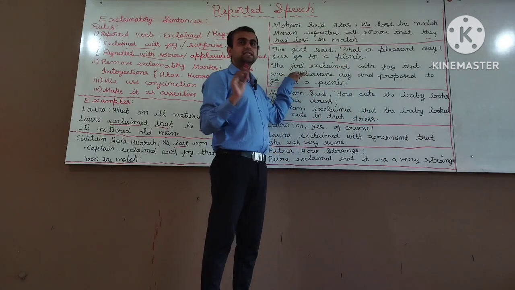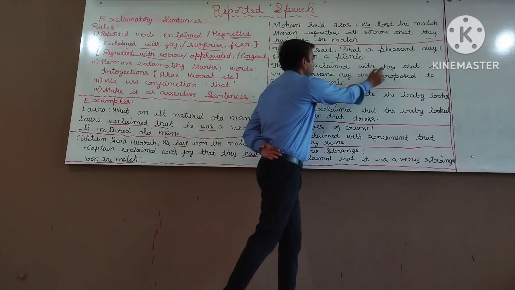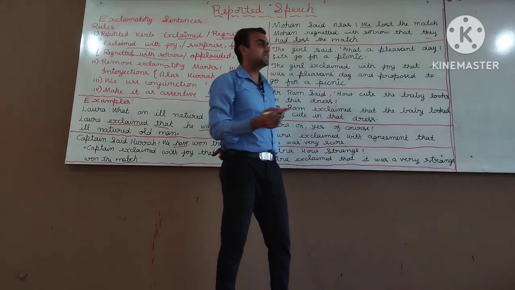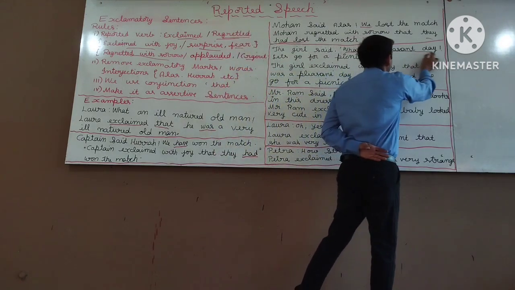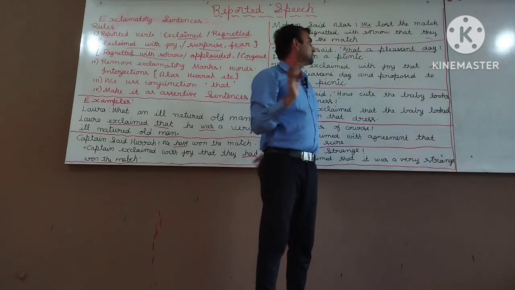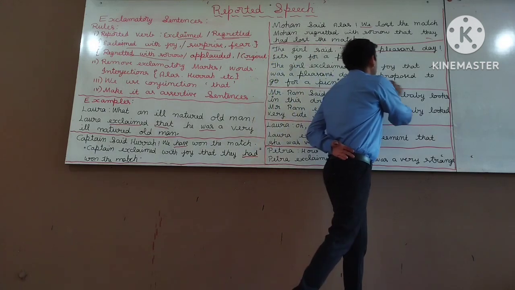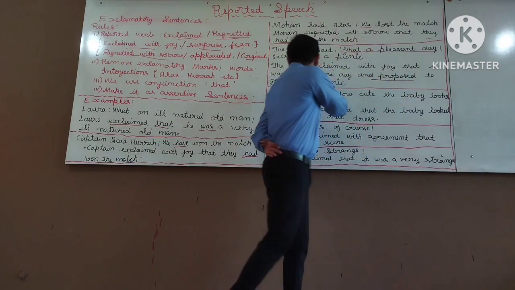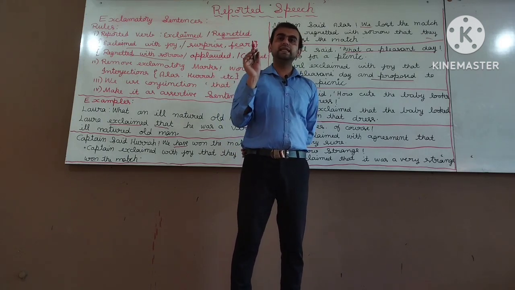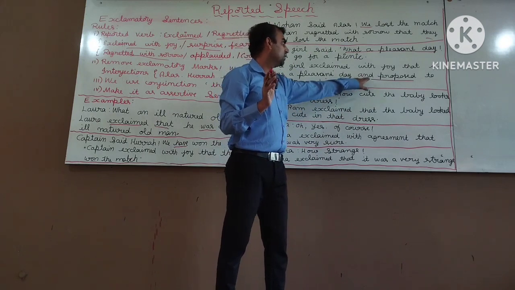Let us see how to change this particular sentence into indirect speech. The girl exclaimed with joy that it was a pleasant day. What a pleasant day changes into it was a pleasant day. Exclamatory sentence changes into assertive sentence. And proposed a let sentence, or proposed to go for a picnic. In my next video I am going to teach you how to change let sentences from direct to indirect speech. Let's go for a picnic.